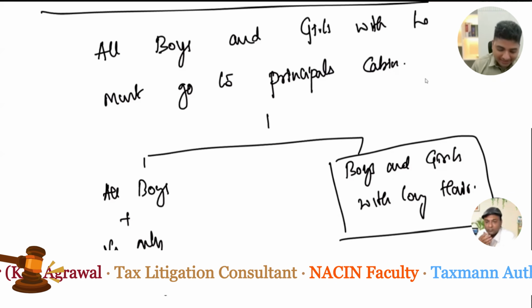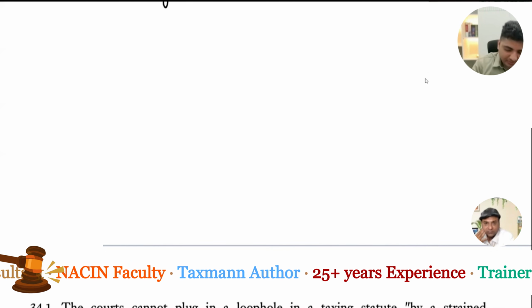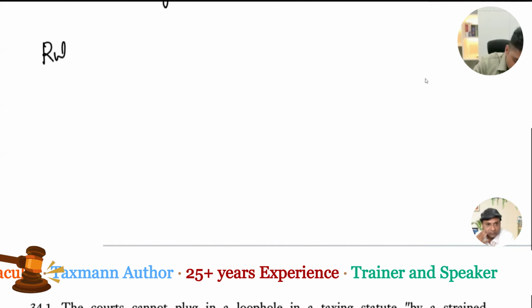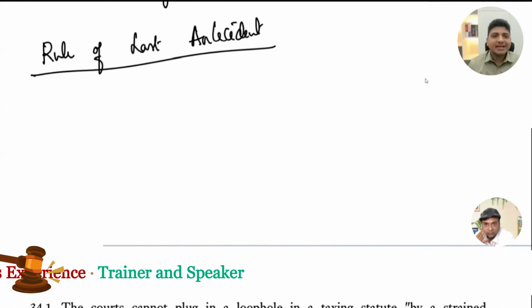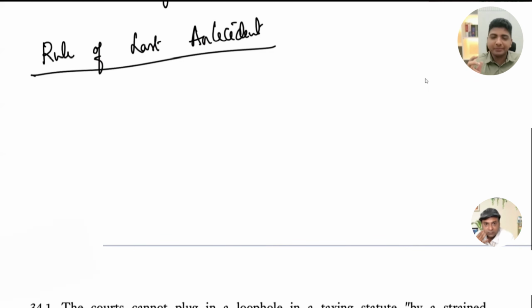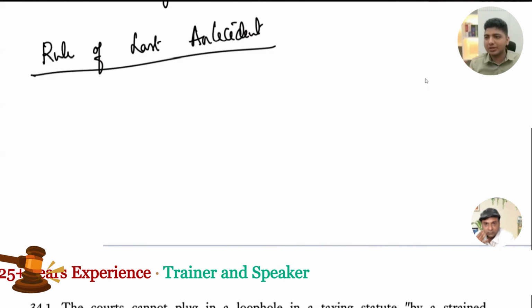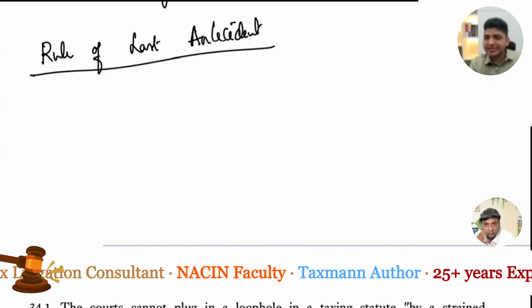So there is a rule of interpretation called the rule of last antecedent. The rule of last antecedent basically means that whenever there is a particular qualifier, in the example long hair was a qualifier, this qualifier only applies to the last term that was used.